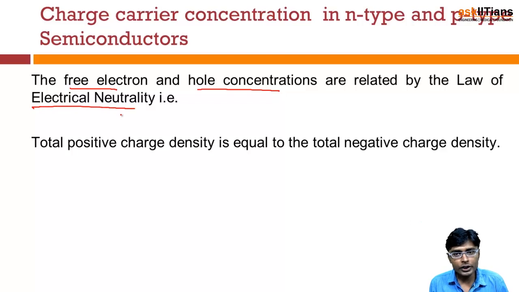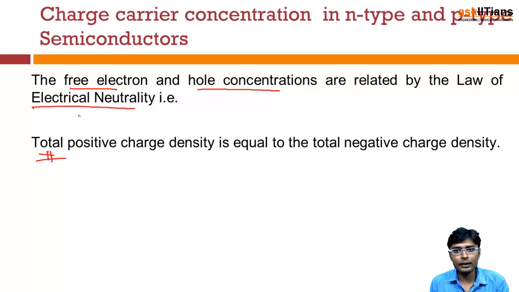There will always be a relation between these two, and that relation is called the law of electrical neutrality, and it says that the total positive charge density is equal to the total negative charge density. This means that, let's suppose we take any semiconductor, whether it is an n-type, p-type or an intrinsic semiconductor.